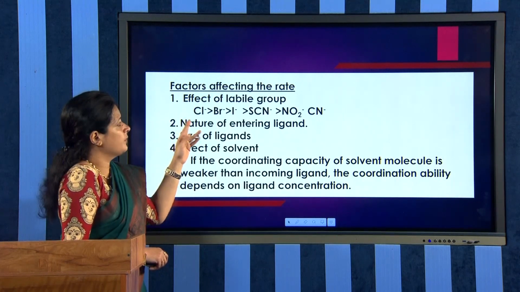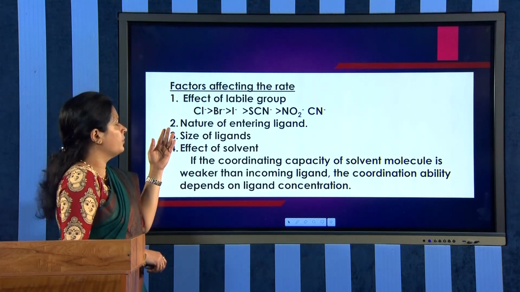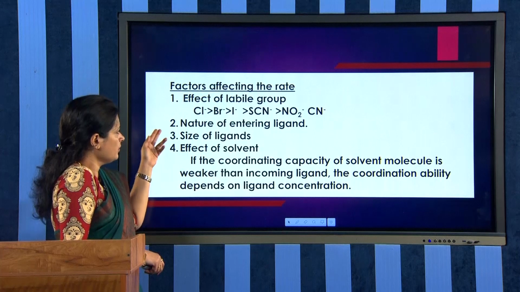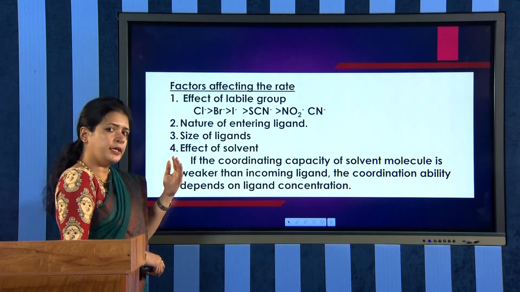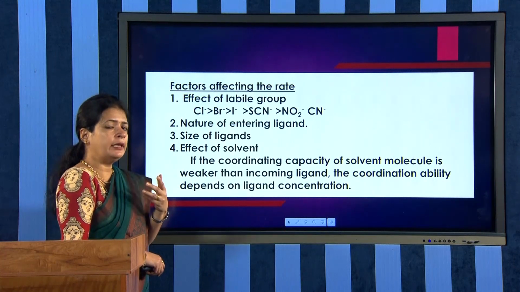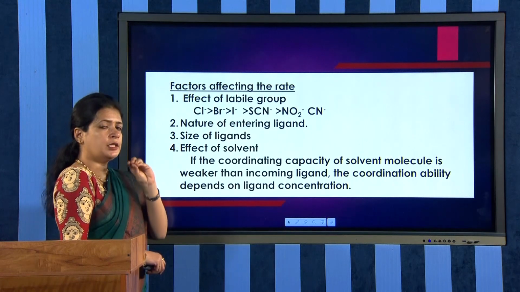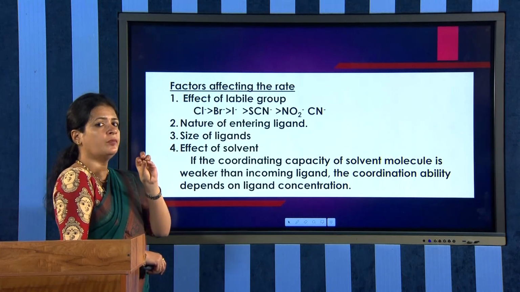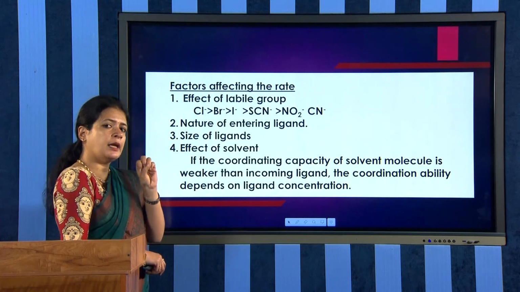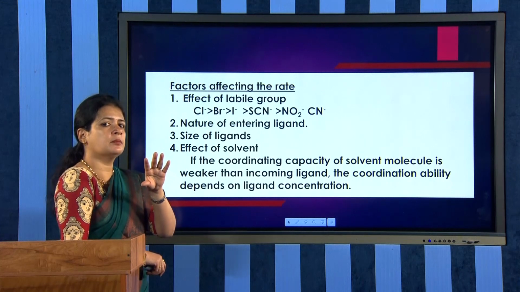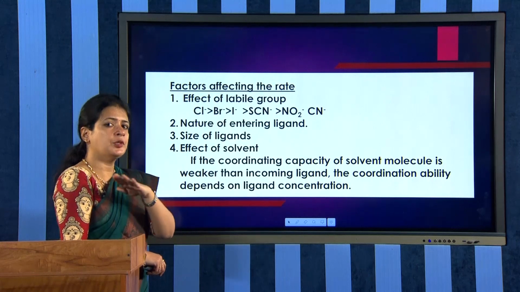Okay. So the effect of labile group is as follows. You have to study the order of lability of the ligands. And now the second factor is the nature of the entering ligand. See, in all the examples, Y was entering. Generally I have written Y as the entering ligand. So the nature of this entering ligand is also very important in these substitution reactions. If the entering ligand is able to attack the complex more effectively, that substitution will be very